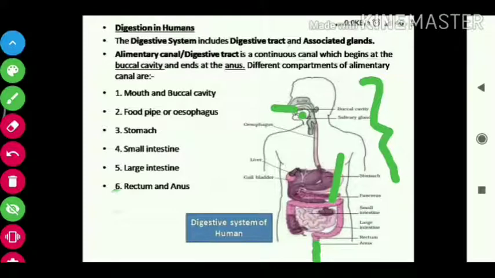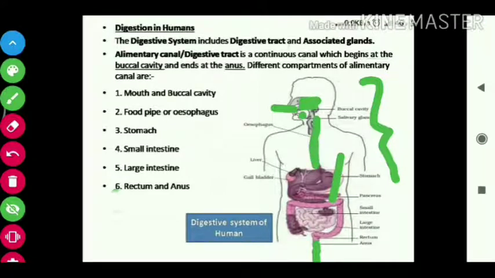First is the mouth or buccal cavity. This portion is the mouth or buccal cavity. In the mouth, we take food. Here we have teeth and tongue, and we chew the food and swallow it. Here our salivary glands are there. Their salivary juices come out and digest the food, and the food becomes soft and we swallow it.